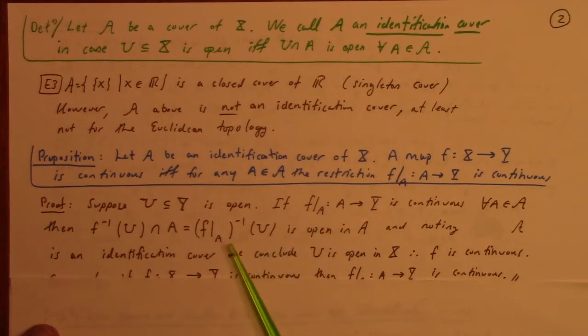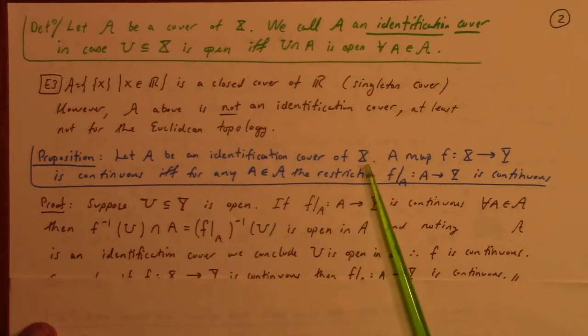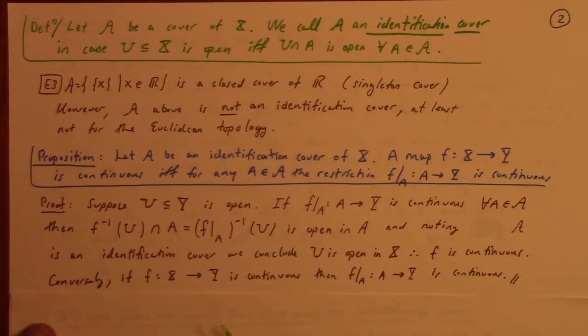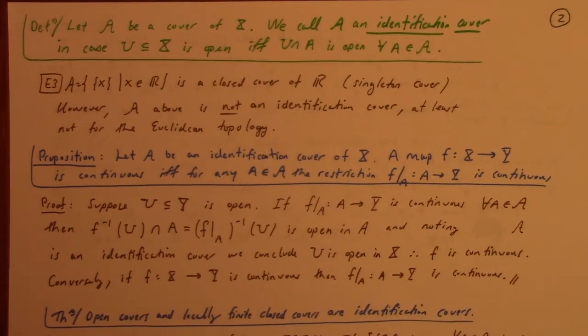Consequently, F inverse of U is open, and since U is an arbitrary open subset of the codomain of F, it follows that F is continuous. So we've proved the converse direction there, right? So therefore F is continuous. Conversely, if F is continuous, then the restriction is continuous. So there's the proof of that proposition.